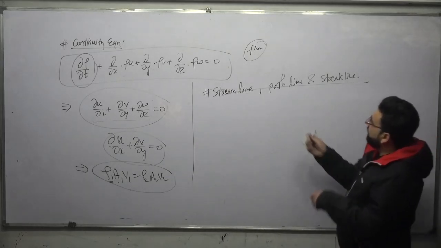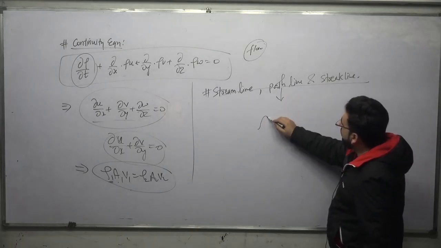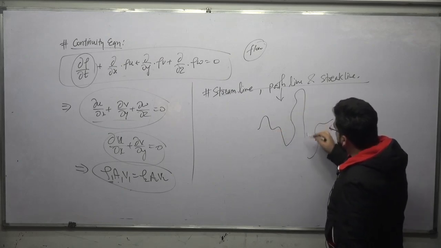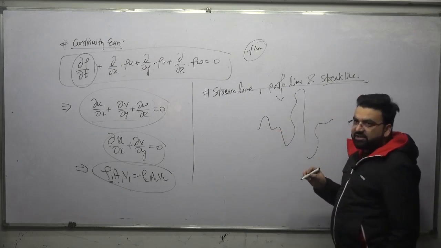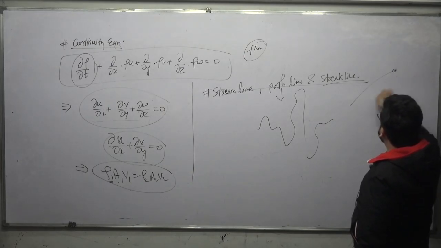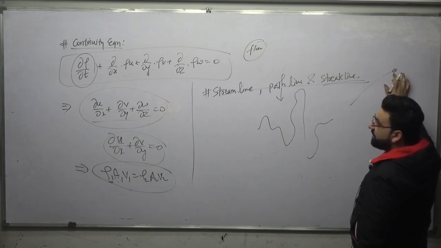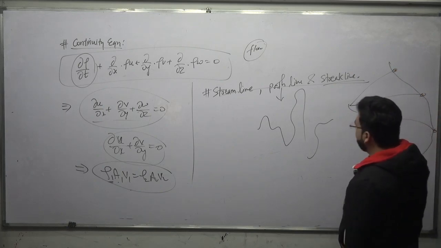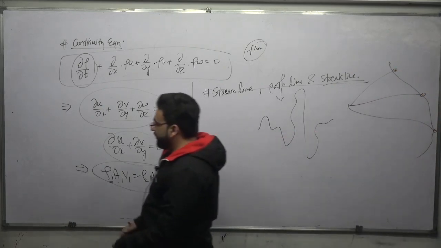What is a path line? In the Lagrangian approach, if you continuously observe the particle where it is traveling, the line which you get is called a path line. And what is a streak line? I also told you that if some particles are going like this, you measure in how much time one particle has reached here, one more particle, how much time. If you join all these coordinates, you will get a streak line.